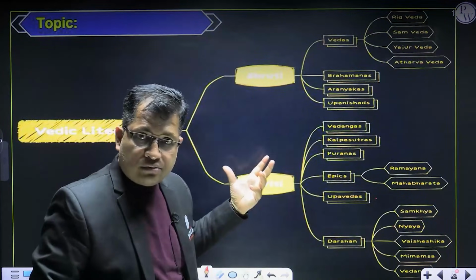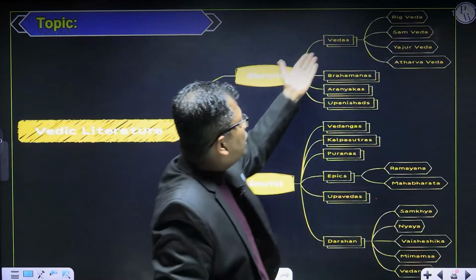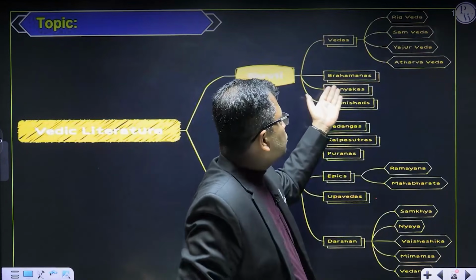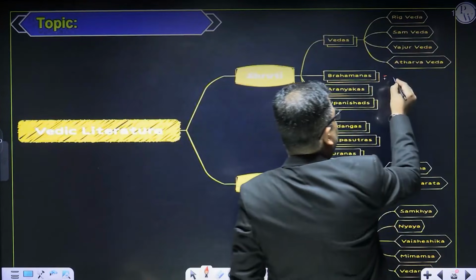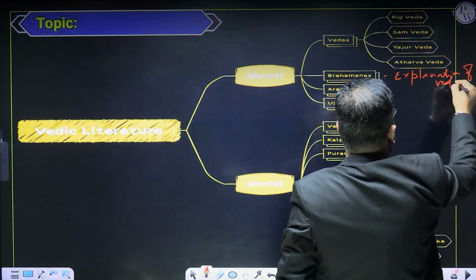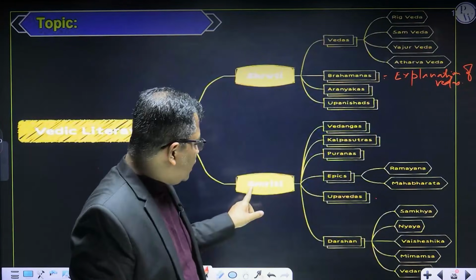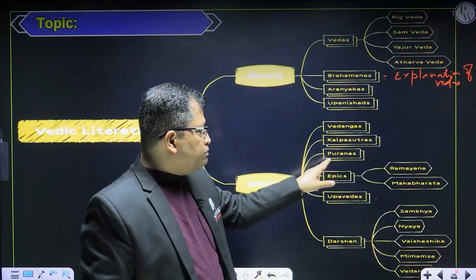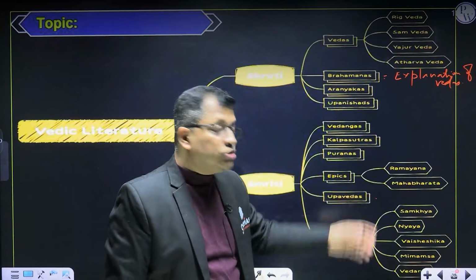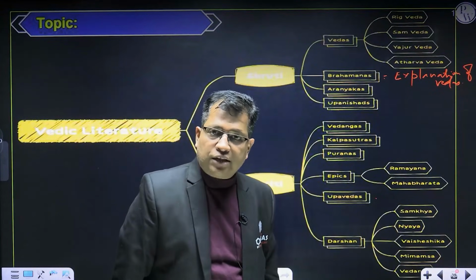Shruti, that is called heard, heard from the Almighty God, and the other one is Smriti. Shruti includes the Vedas, and the Vedas include Rig Veda, Sam Veda, Yajur Veda, and Atharva Veda. Shruti also includes the Brahmanas, which are the explanations of the Vedas, then the Aranyaks, called forest books, and the Upanishads. Smriti includes Vedanga, then Kalpsutra, then the Puranas, the epics that include the Ramayana and the Mahabharata, then Upaveda, then the Darshanas, the six schools of philosophy: Sankhya, Nyaya, Vaisheshika, Mimamsa, and Vedanta. Is it okay?